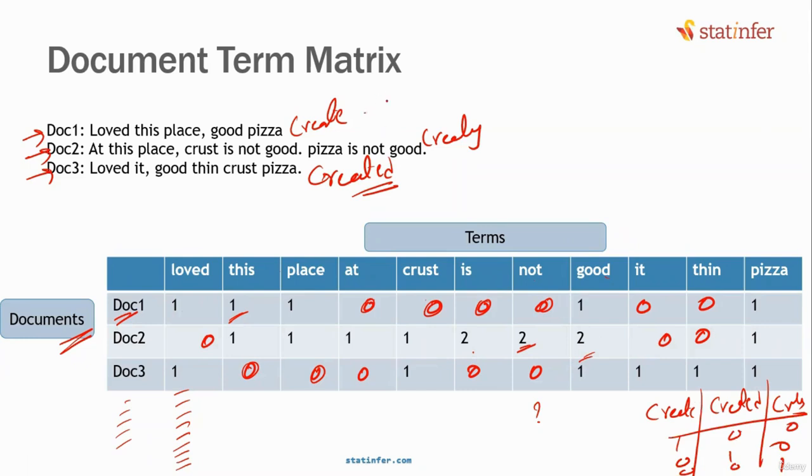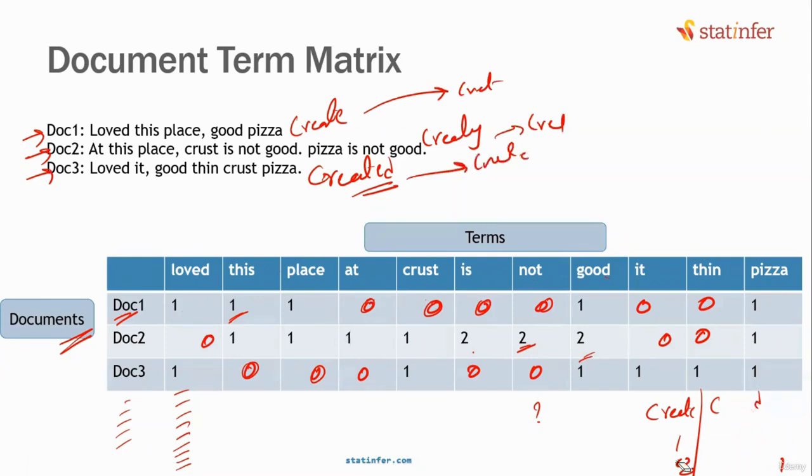If you would have done lemmatization, then this will be "create", this will also be "create", and this will also be "create". What it will do is add some richness to your document term matrix. This will enter your machine learning model and give you a better result. That's the reason why data preprocessing is very important. You must do all those steps that we have discussed, so that this matrix is rich with data. Then it will enter as a data set for the machine learning model that will give you good results.